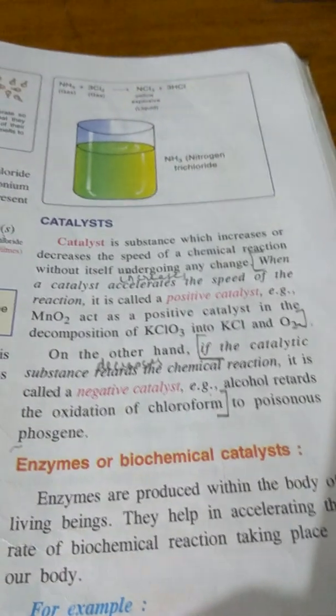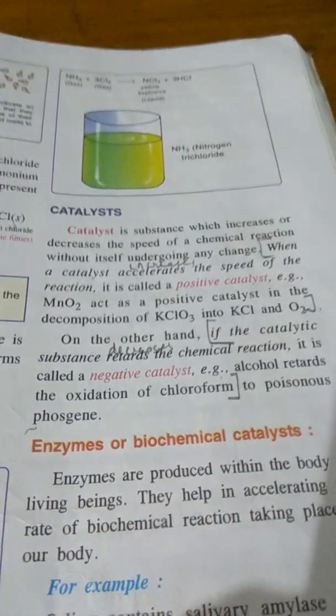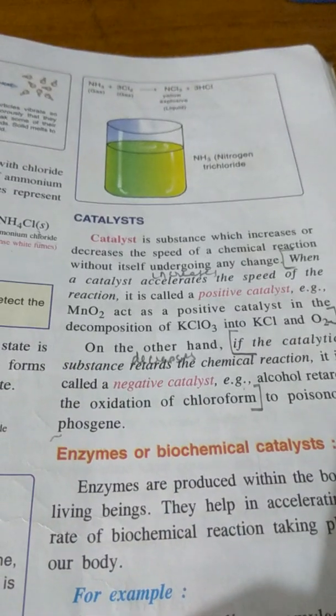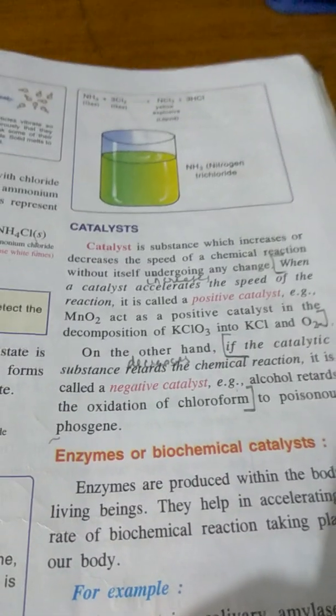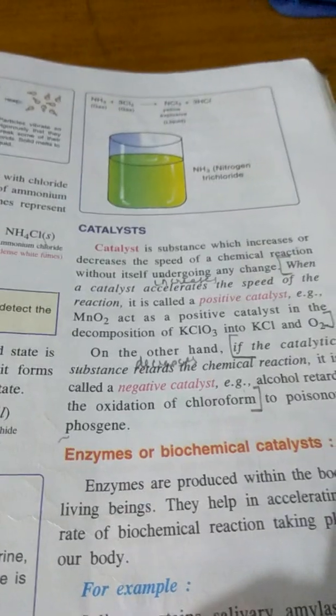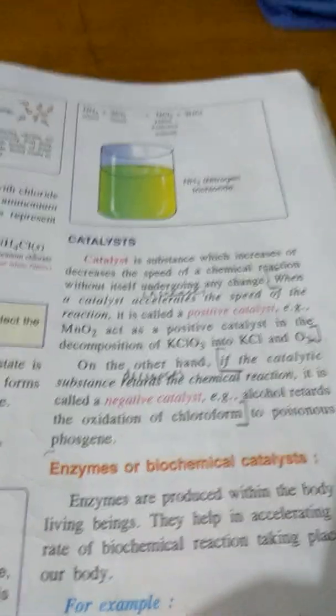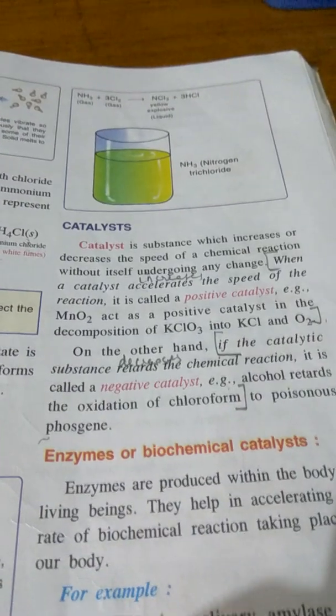So KClO3 is a chemical compound. We will put a pinch of manganese dioxide MnO2 in it. So this MnO2, being a catalyst, will break the KClO3 into KCl and oxygen, and this is how oxygen is prepared in the laboratory.